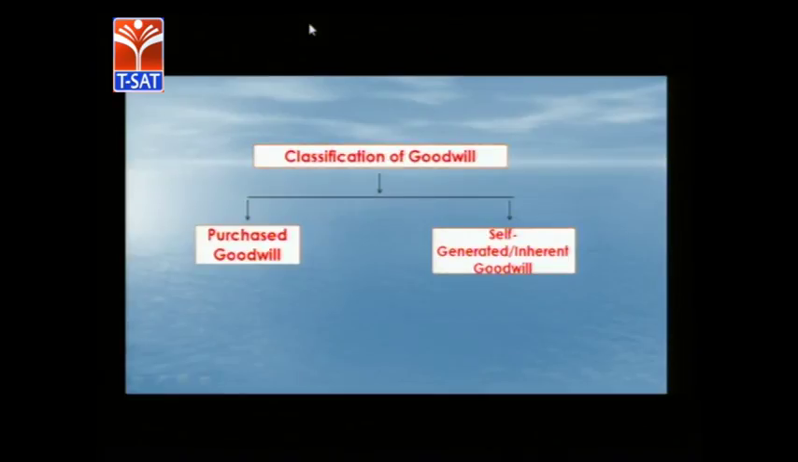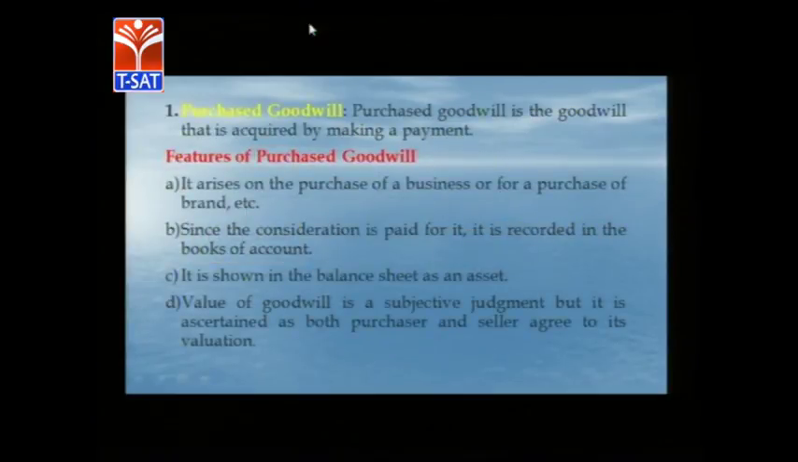Then we need to classify various categories of goodwill. If you look into the classification of goodwill, we can classify the goodwill into two broad categories. One is purchased goodwill, another one is self-generated goodwill. Purchased goodwill means the goodwill that has been acquired by making a payment to a third party.